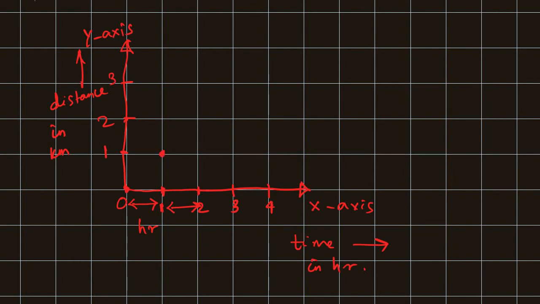So I plotted it like this. Then in another 1 hour, the body happened to travel another kilometer, which is at 2. From 1 to 2, it is 1 kilometer. So this point should be touching the x coordinate as well as the y coordinate. That's why I have drawn it at the corner here. Similarly, at 3, it should be touching here. So when you join the dots together, you will get a line like this. This is the graph of a uniform speed.